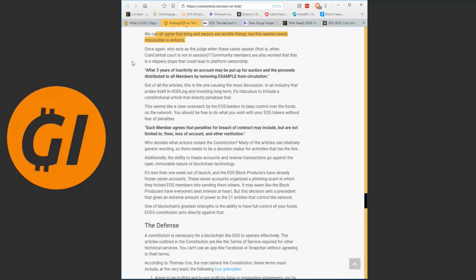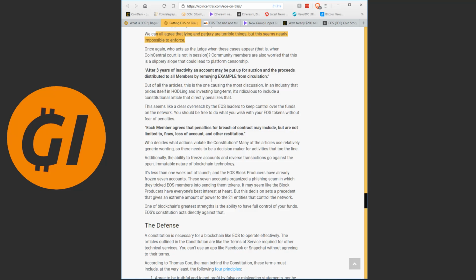The beauty of having a constitution that can be voted on means that at some point it can also be amended. So hopefully this will be changed or taken out. After 3 years of inactivity, an account may be put up for auction, and the proceeds distributed to all members by removing it from circulation.